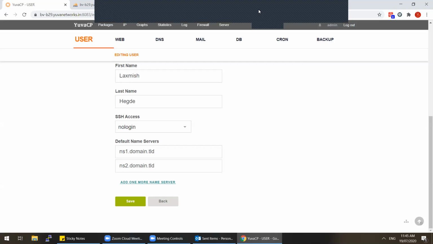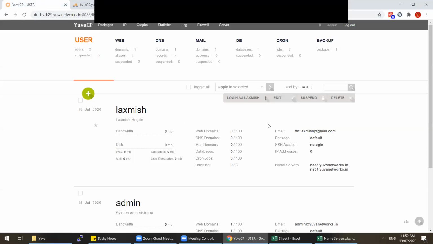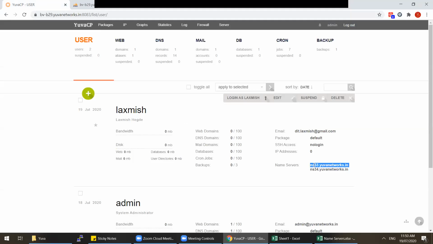DNS, what we can do is create a star record, sir, so that any subdomain which is coming will be pointed to this IP. Yes, so we can add a star record. That is not an issue. Okay, sir. Yeah, we have created the name servers. NS30, NS33, 34 will come. In the domain, you can update these name servers.